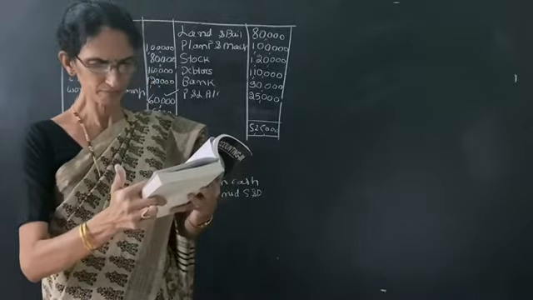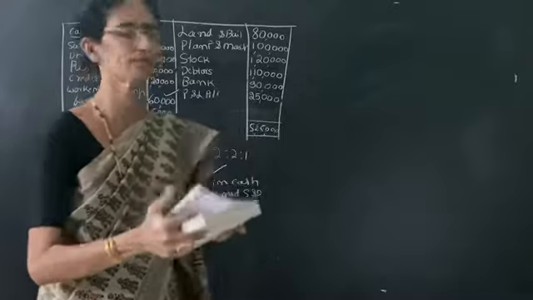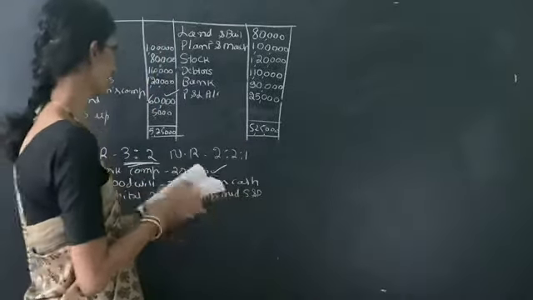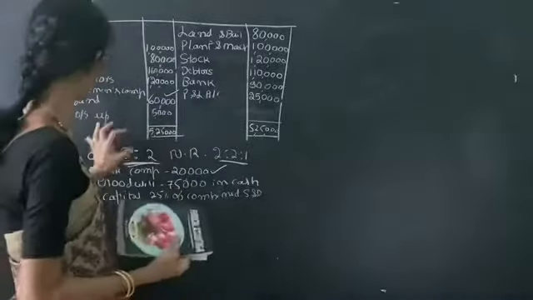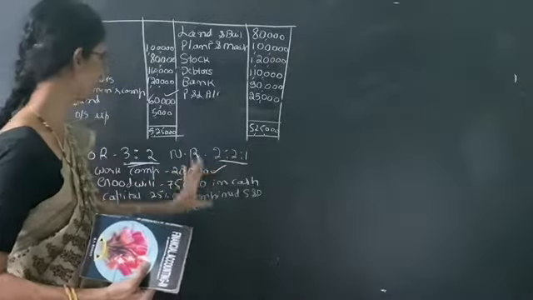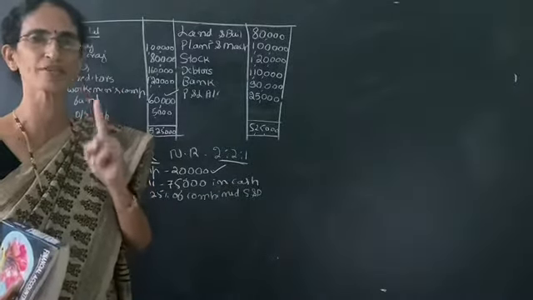Then the future profit sharing ratio will be 2:1. That means it is the new ratio. So the first step: here the old ratio is given, the new ratio is given, and the goodwill is given. So the first step is we have to calculate the sacrifice ratio.